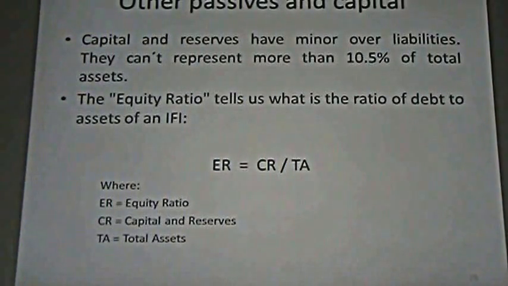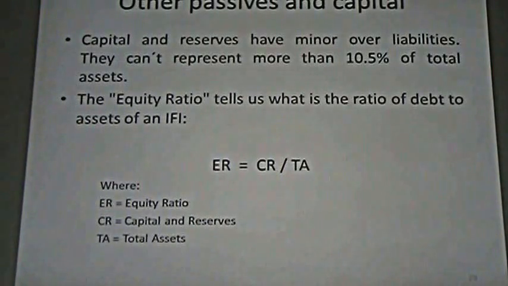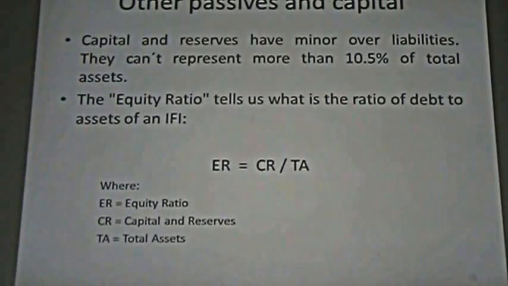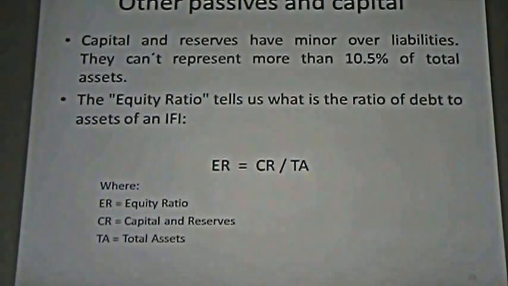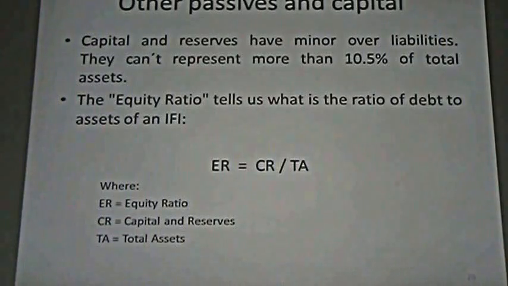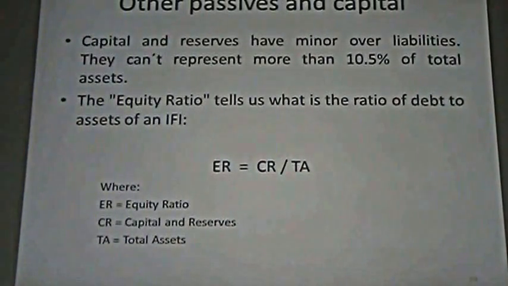But in other enterprises, this means patrimonio neto or equity. Okay? So you must divide capital and reserve over total assets. And this ratio can't be more than 10.5%. Can't be more. It can be less than this ratio, but not more. Okay? Remember this.